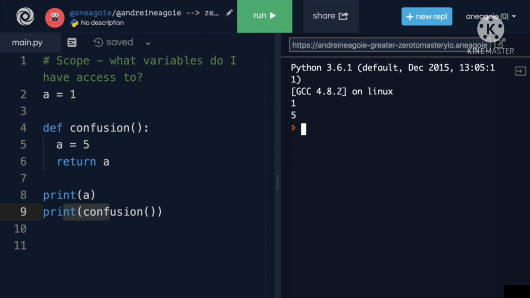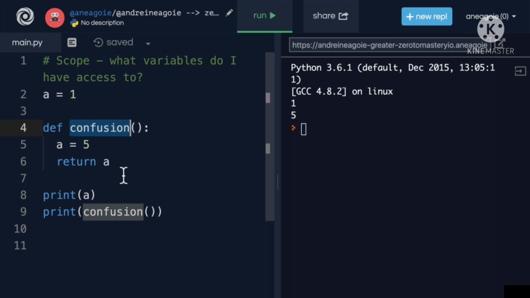1 and 5. Is that what you expected? Let's go line by line. First, we assign the value of 1 to variable a. We then create a function called confusion, and the Python interpreter is going to say, all right, confusion function, I know what it is. I'm going to put it in memory. When you need to use me, just let me know. And then it's going to go to line 8.